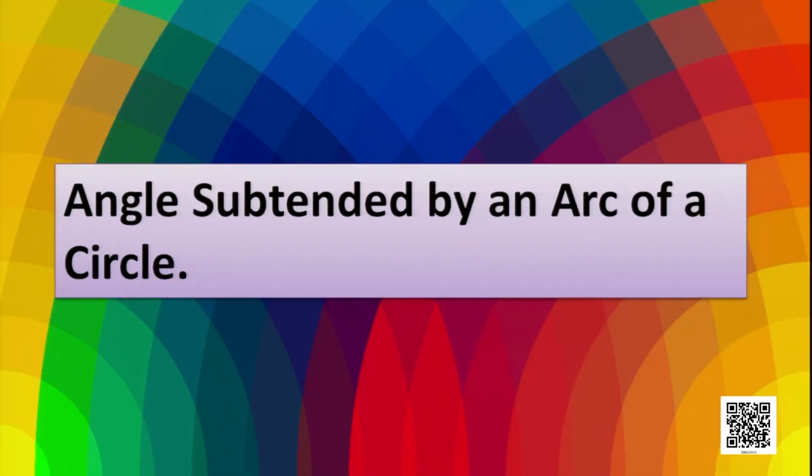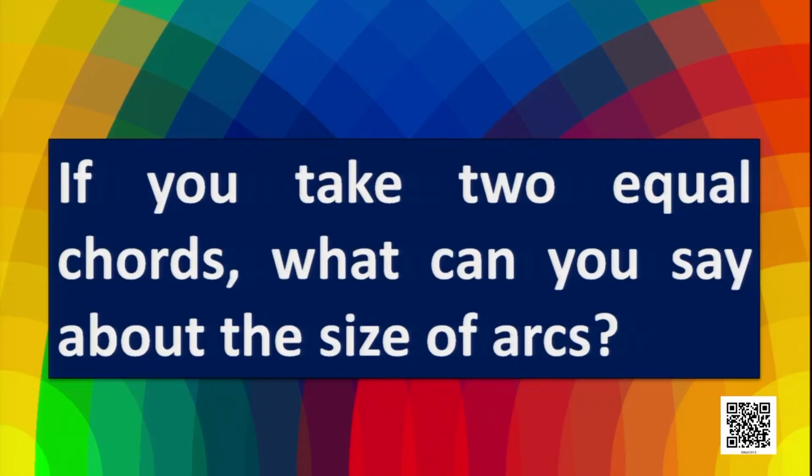Dear students, today we are going to discuss from class 9 mathematics book, chapter 10, that is Circles, part 6. Today we are going to discuss angles subtended by an arc of a circle. Before going to discuss the angle subtended by an arc, let's understand what an angle subtended by an arc is. You see, if you take two equal chords, what can you say about the size of the arcs?